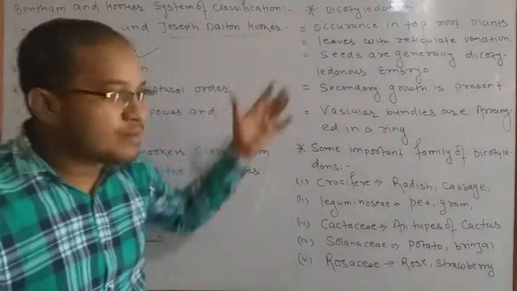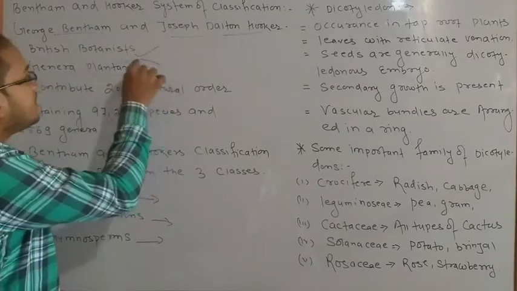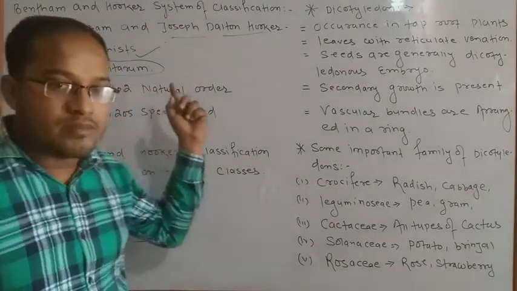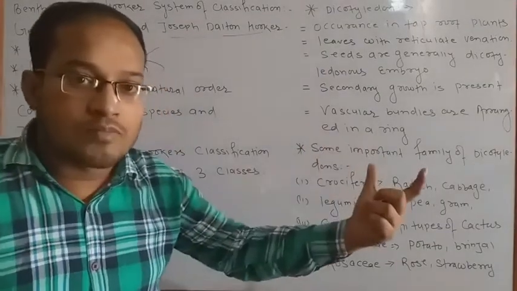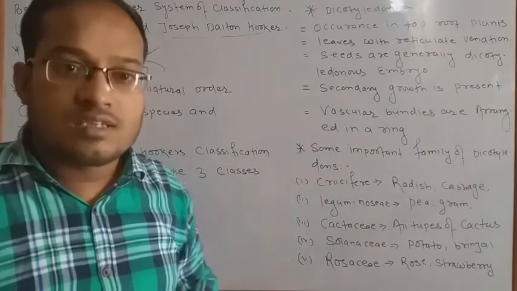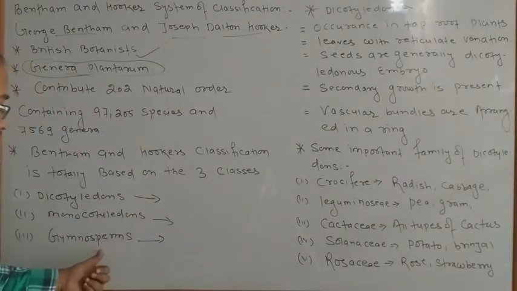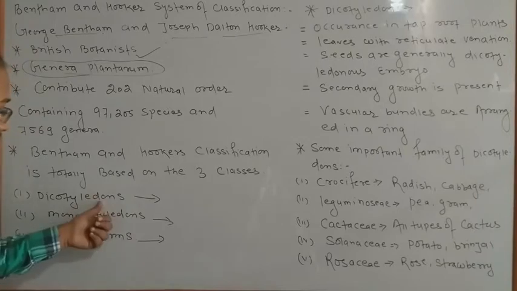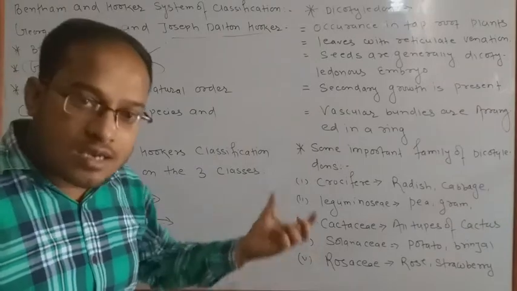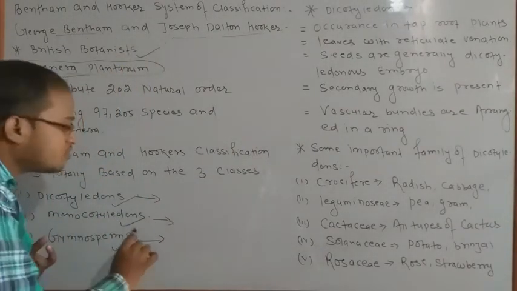They are very important and very sharp-minded persons who classified the algae on the basis of their nature and their family members. Most important, their groups are totally based on the Genera Plantarum, which means that most of the genera and species of plants are considered in the same group of dicotyledons, monocotyledons and gymnosperm. Most of the seed bearing plants are considered in the dicotyledons, monocotyledons and gymnosperm plants.